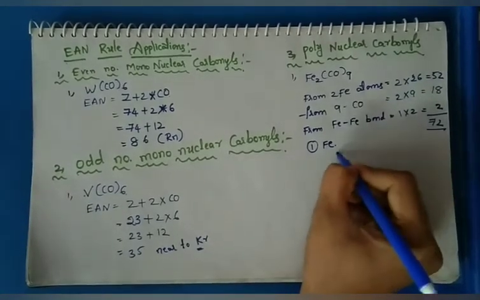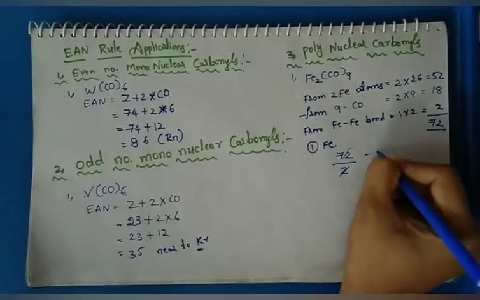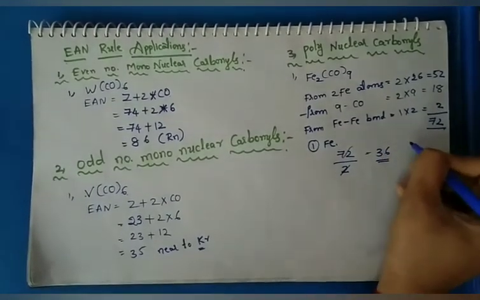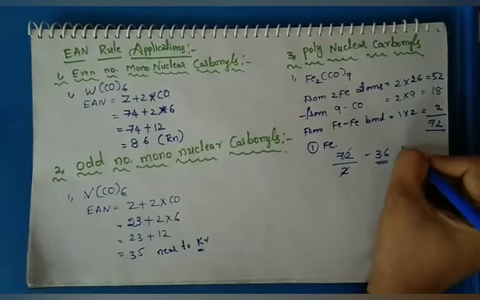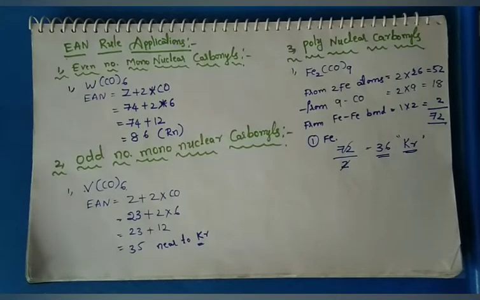So we know about 1 Fe EAN number. That's why 72 by 2. So final result 36. So the 36 related to krypton atomic number. So this is the polynuclear carbonyls. Next we discuss about classification of metal carbonyls. Third one and last one, classification of metal carbonyls.